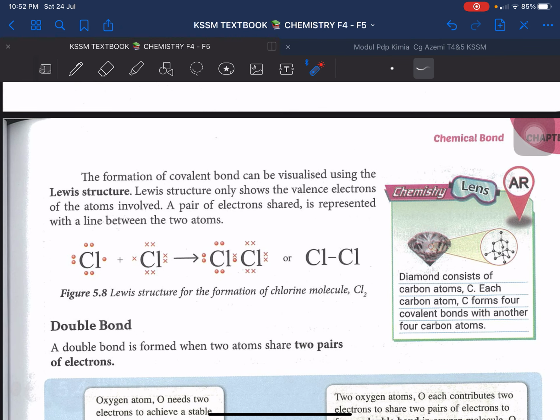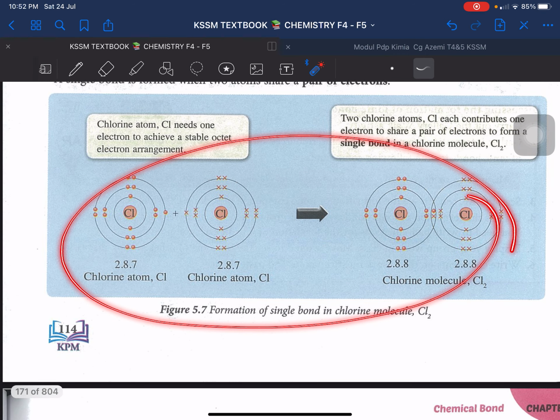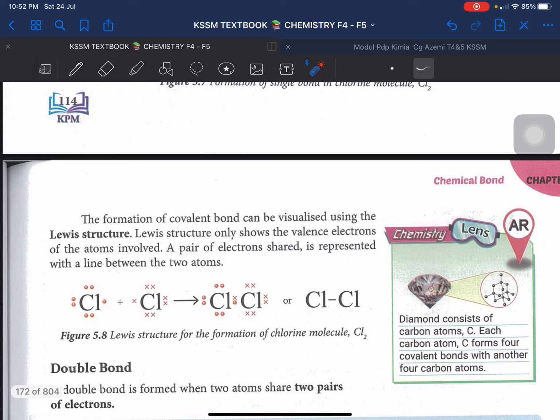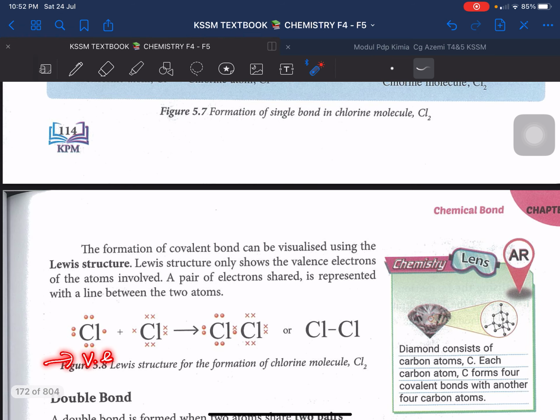Ada satu lagi lukisan selain daripada lukisan elektron. This is lukisan elektron kan. So there is another lukisan which is called Lewis structure. The formation of covalent bond can be visualized, boleh divisualkan dengan menggunakan Lewis structure. So Lewis structure only shows the valence electron saja. So perasankah tengok Lewis structure, dia tiada Cl, and then tiada nucleus, tiada first shell, tiada second shell, tiada. No first, no second shell, only the valence electron, the outermost shell. Shell yang terluar, okay? Outermost shell saja.